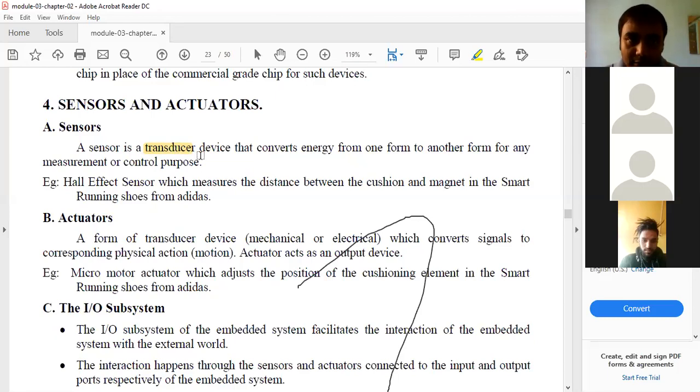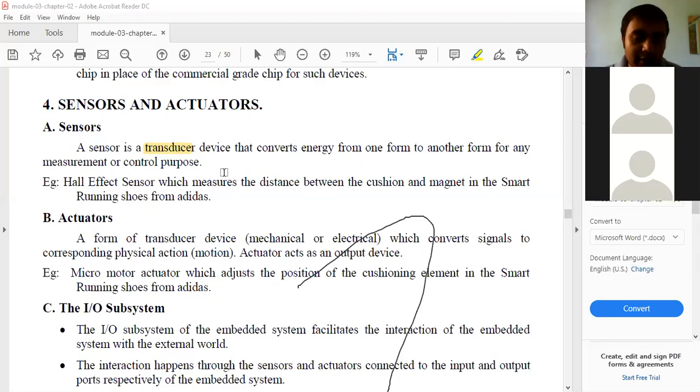A sensor is a transducer device that converts energy from one form to another for any measurement or control purpose. The best example is the air conditioner. It gets the continuous data, that is the room temperature, and converts that into digital data, and that digital data is used to control the temperature.